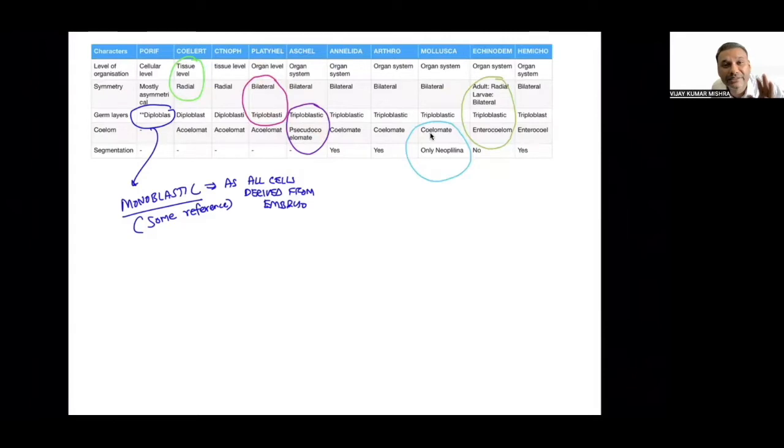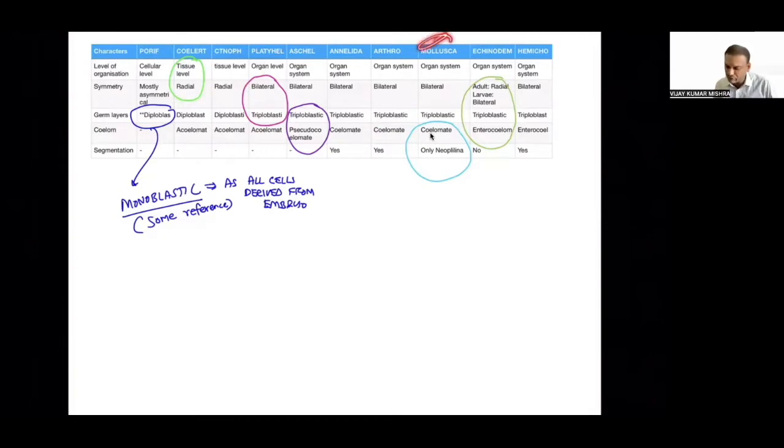If they ask, give me the list of organisms which are triploblastic along with pseudocoelomate, you have to go for the examples of Aschelminthes. If they ask for an example where the organism is first time bilateral and first time triploblastic, triploblastic along with bilateral, you have to go for the example of Platyhelminthes. Are you getting me? Yes, sir.